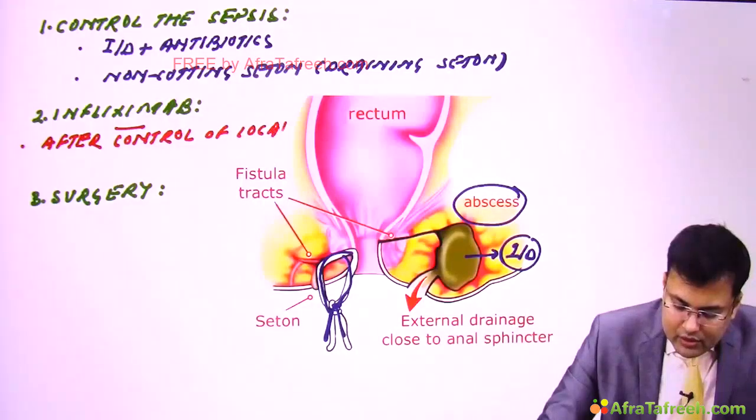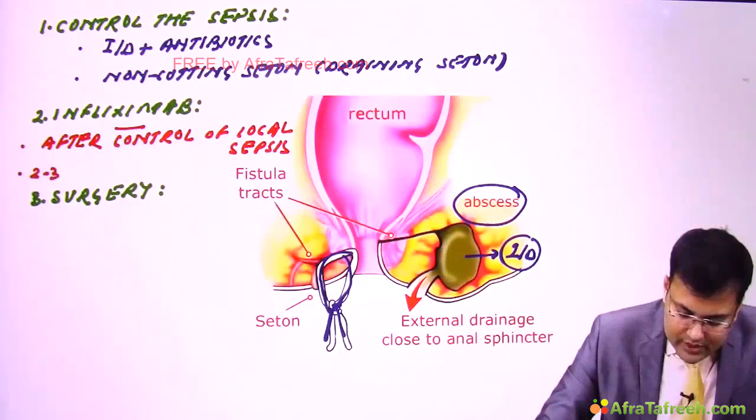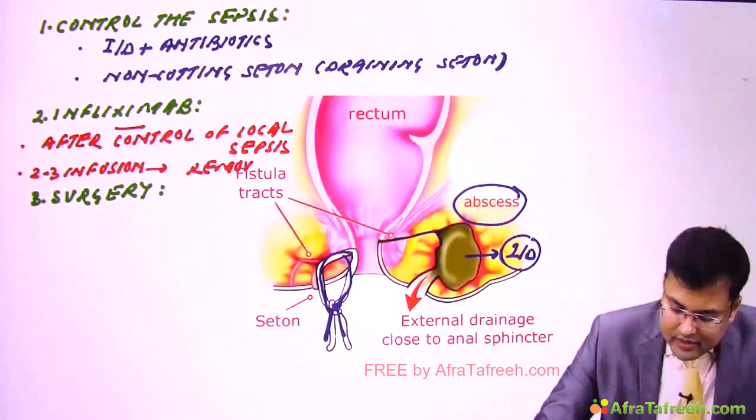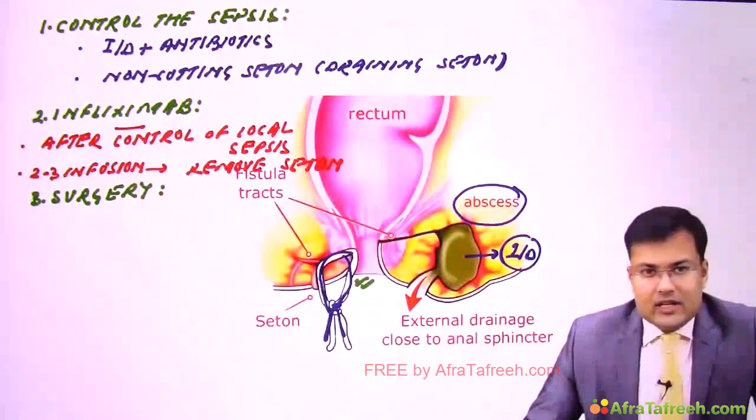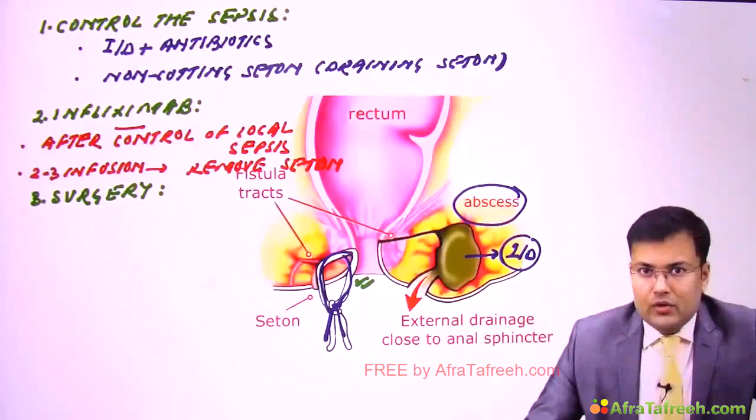After control of local sepsis, and after 2 to 3 infusions, what? We have to remove the seton. Why? Because we have to facilitate the fistula closure. So generally the seton is removed so that fistula closure is going to occur.